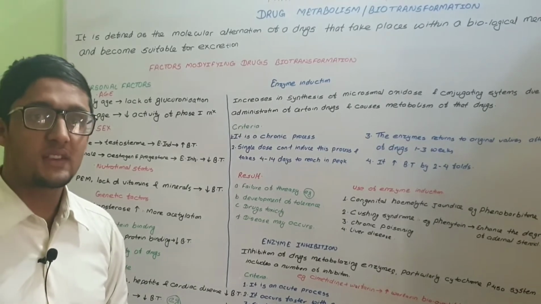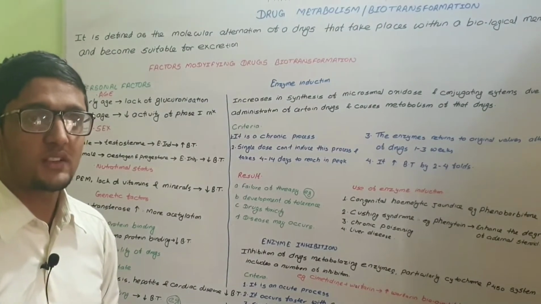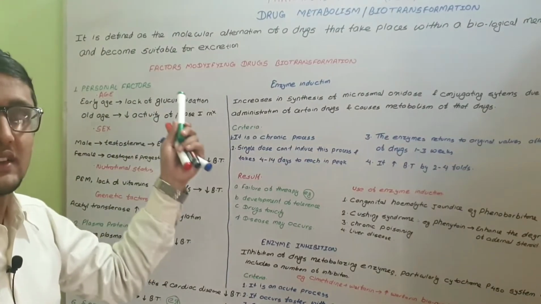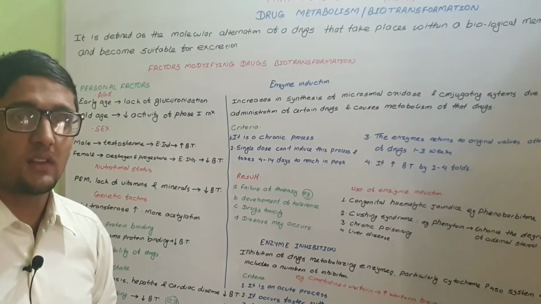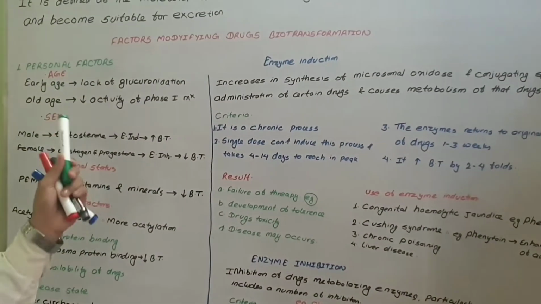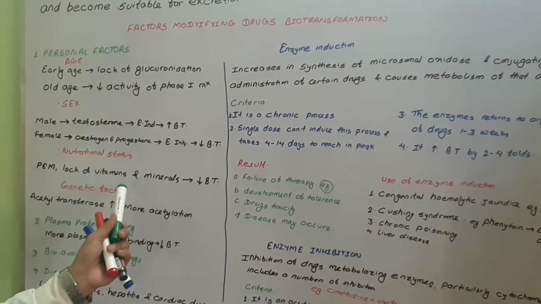There are different factors that modify drug biotransformations. Some are personal factors, factors related to the individual. Personal factors include age, sex, nutritional status and genetic factors.